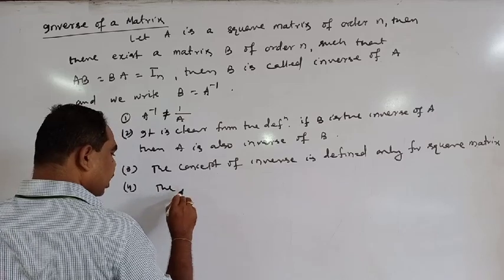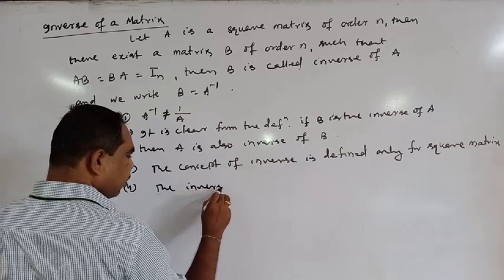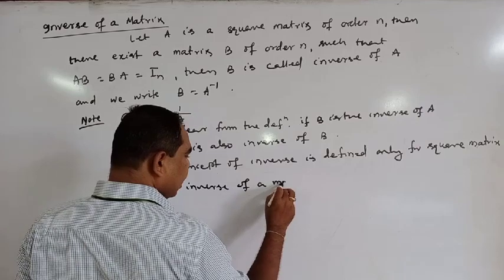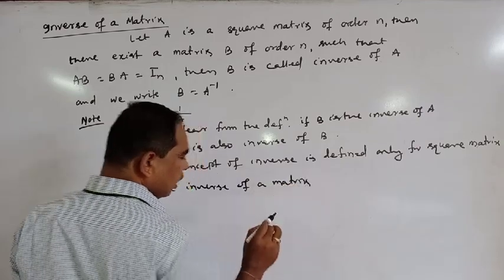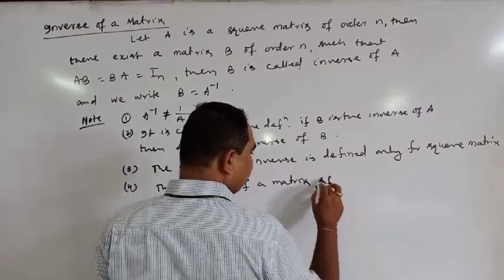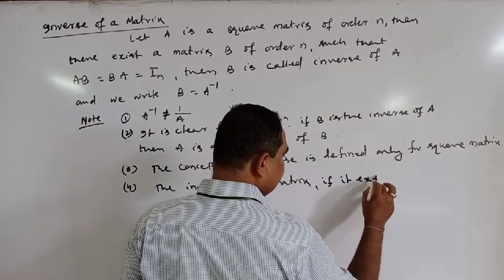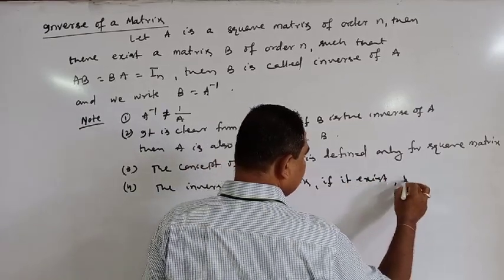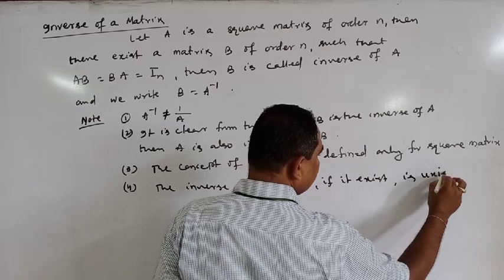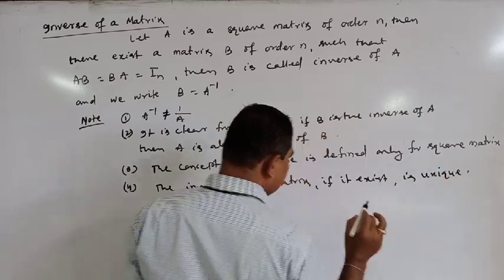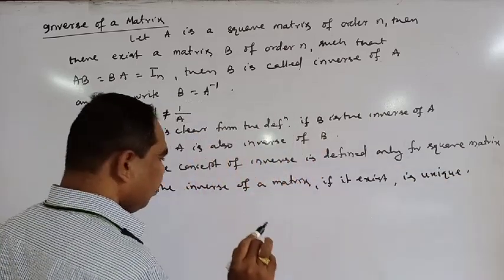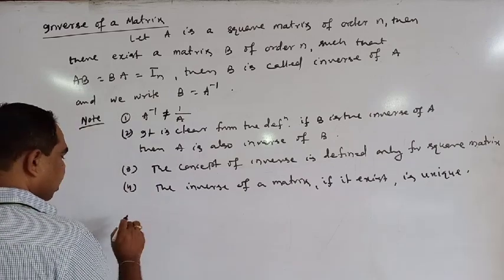The inverse of a matrix, if it exists, is unique.